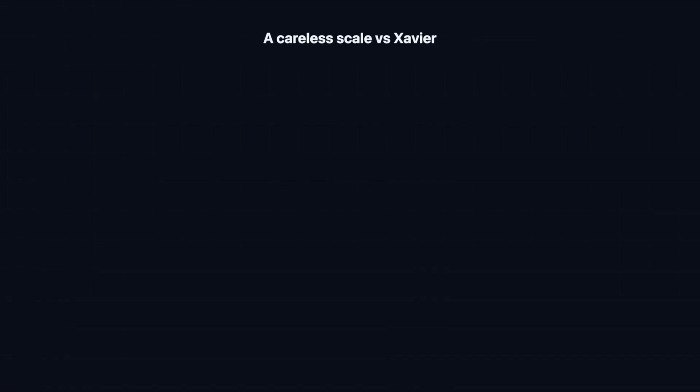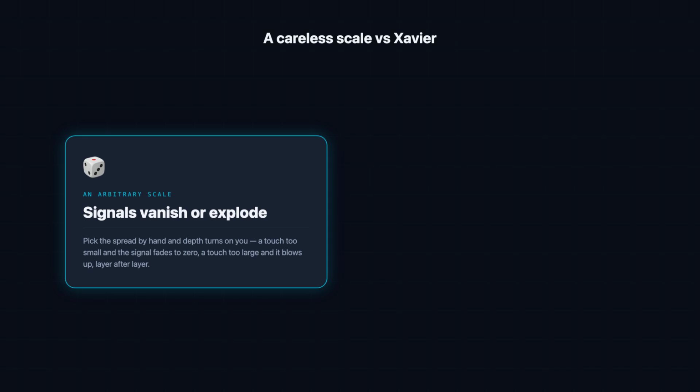So why does this choice matter so much? Compare a careless start against Xavier, side by side. Pick an arbitrary scale for your weights, and depth turns against you. If the values are a little too small, the signal shrinks layer after layer until it vanishes toward zero. A little too large, and it compounds the other way and explodes. Either way, by the far end of a deep network, there's nothing useful left to learn from, and the same thing happens to the gradient on the way back.